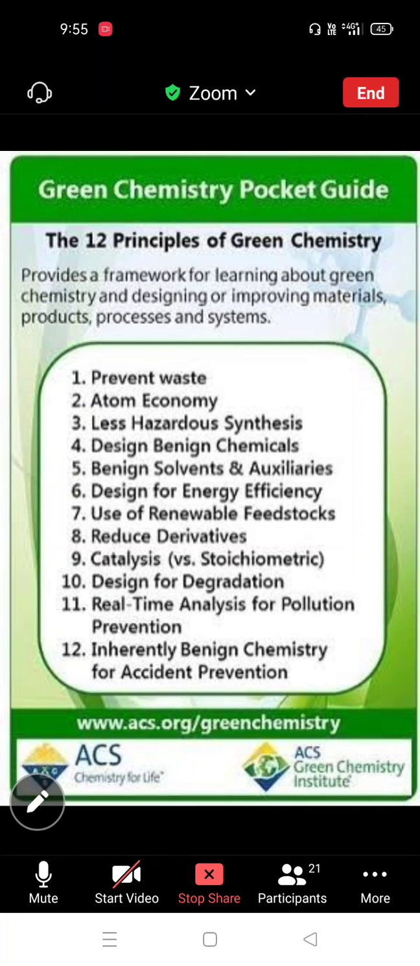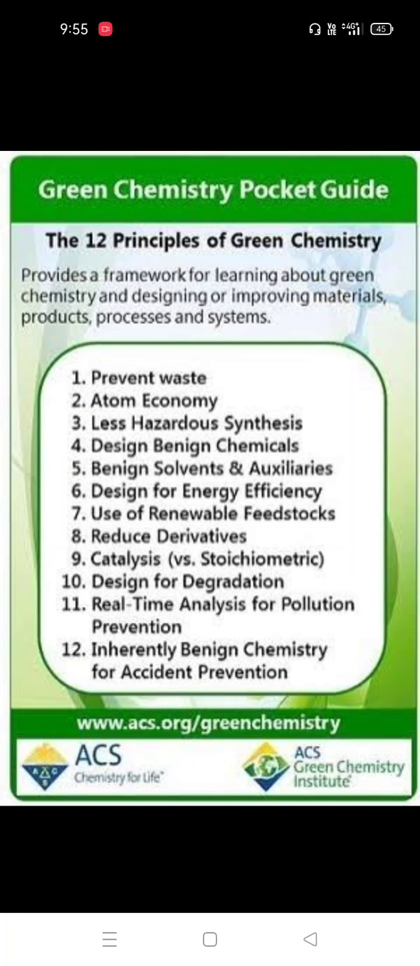So what is the desired product? We are getting 100 percent. For example, if you take the mass of the reactants and the mass of the product, we get an equal percentage of product. So this is atom economy.